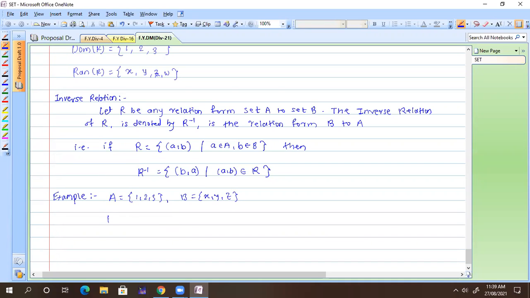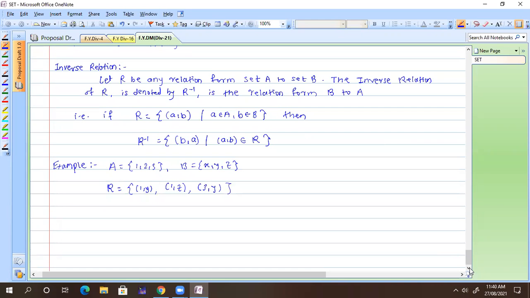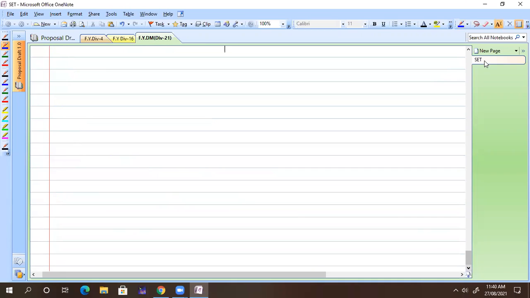And I have a relation R which suppose contains some elements: (1, Y), (1, Z), and (3, Y). Then what is the inverse of this relation? Please tell me, what is my R inverse?